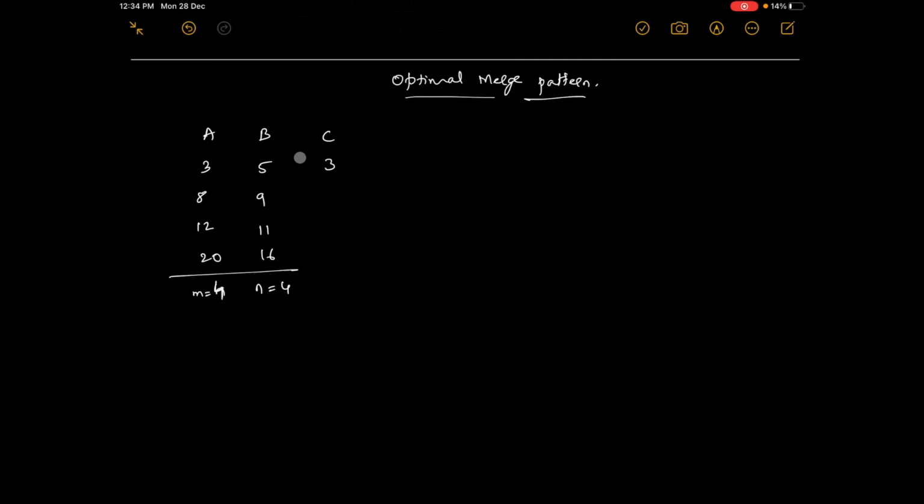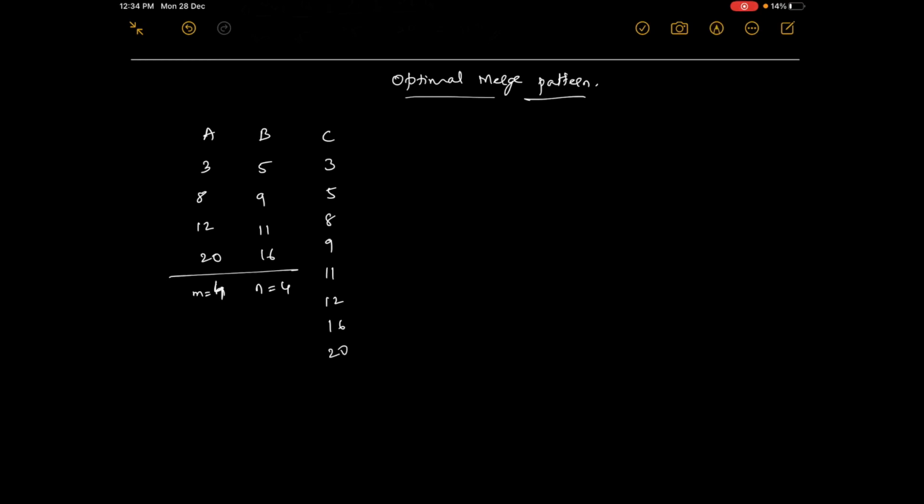Between 8 and 5, 5 is the least. Now between 8 and 9, 8 is the least. Between 12 and 9, 9 is the least. Between 12 and 11, 11 is the least. Between 12 and 16, 12 is the least. Between 16 and 20, 16 is the least. And there is only one left now, which is 20.